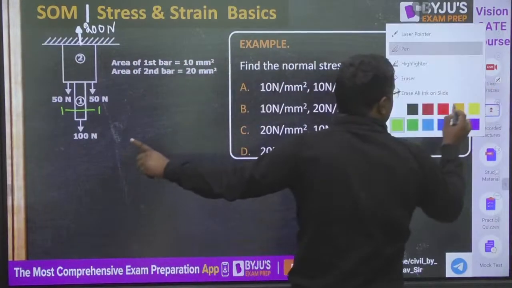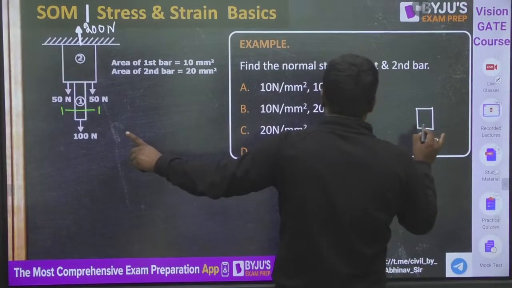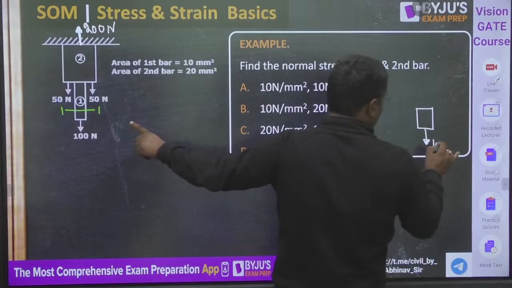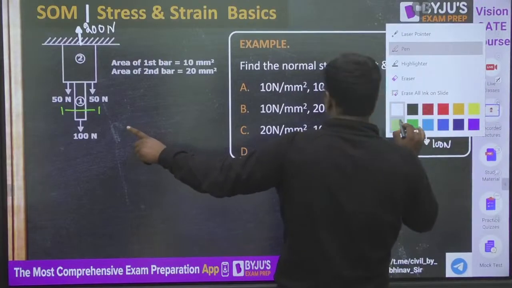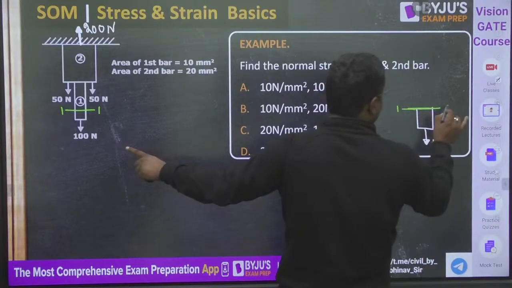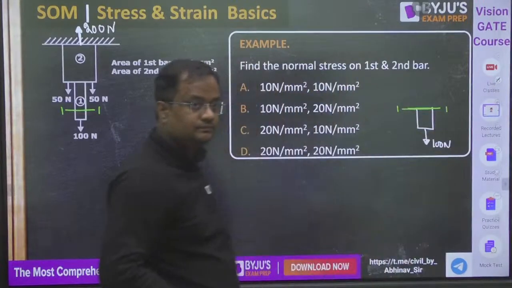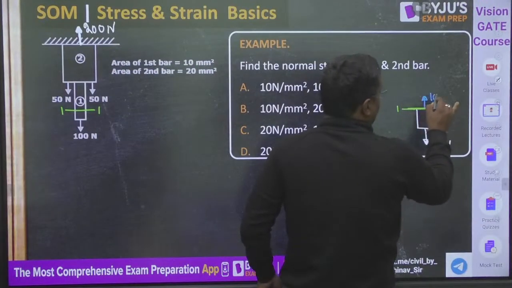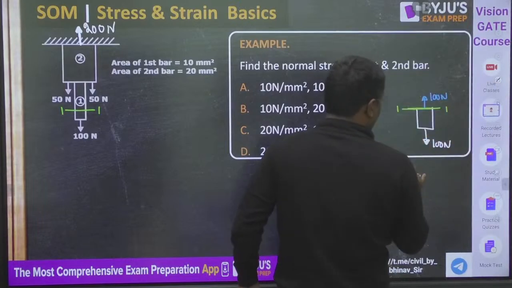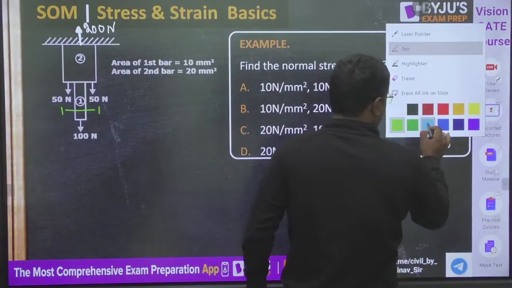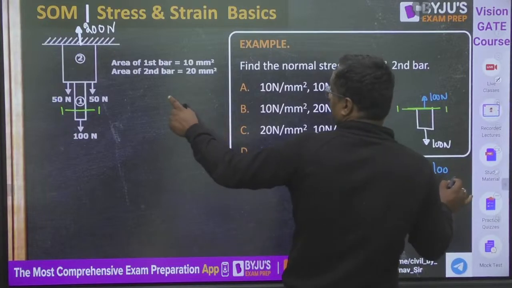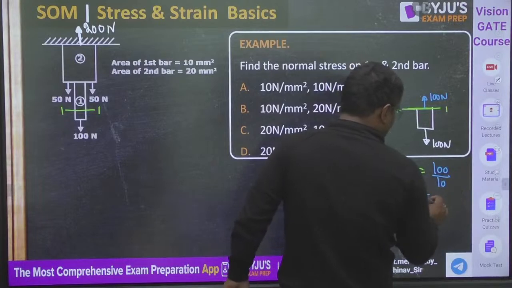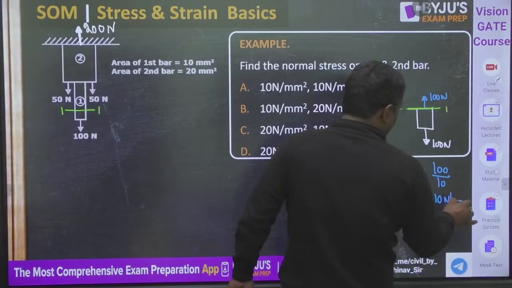Now guys, if I want to find the stress in bar 1, cut here in section 1. Now cutting the bar like this, in section 1 this is 100 Newton. So guys, whole body is in equilibrium, small part is also in equilibrium. So for balancing here, 100 Newton should be coming. So what is the stress in 1? Internal force, that is 100 Newton by area. What is the area? 10. 100 Newton and 10, it is 10 Newton per mm square.